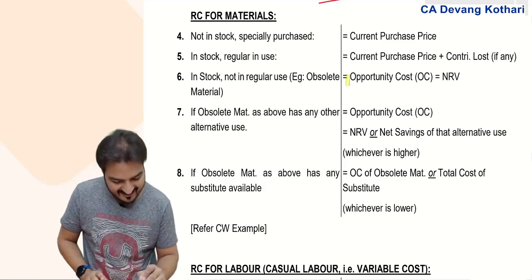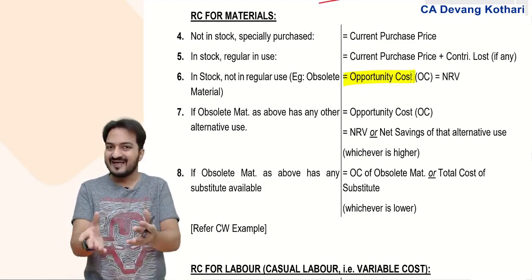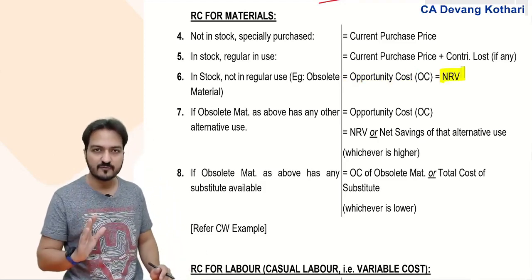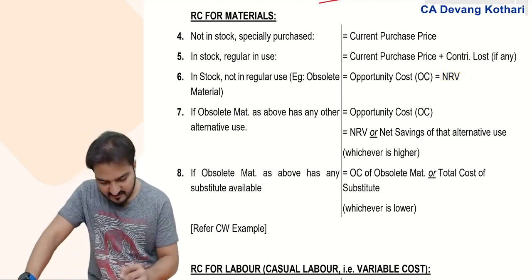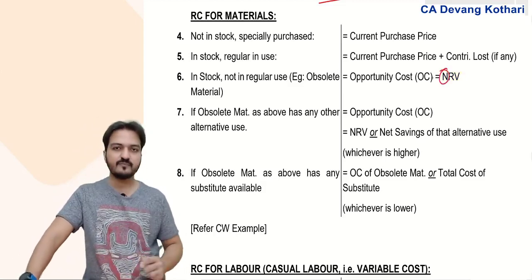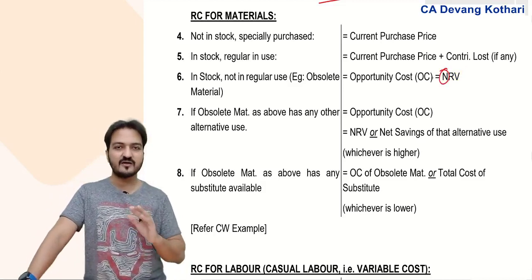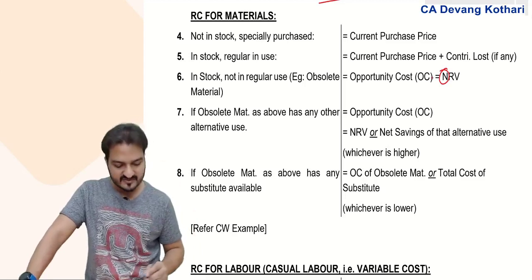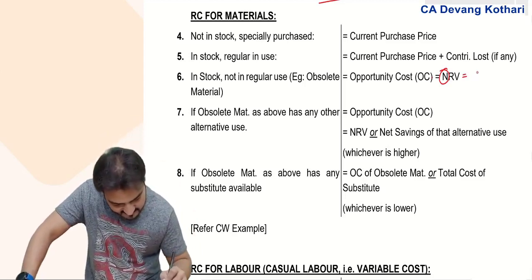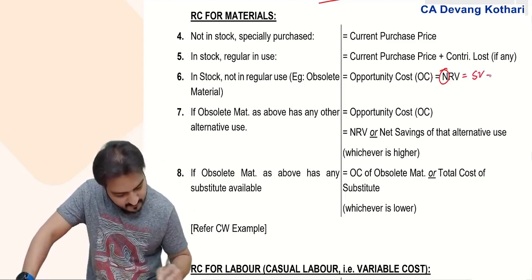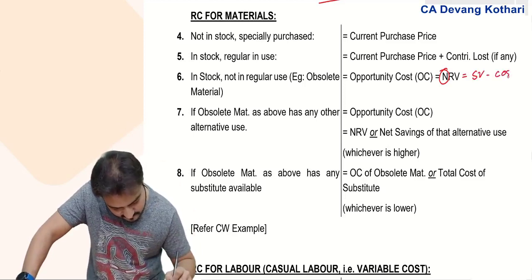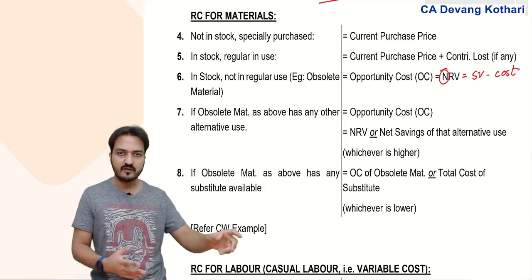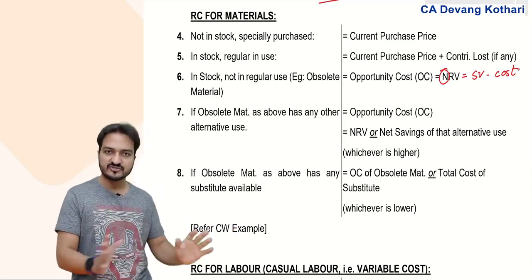That is why I call it opportunity cost, and the scrap value I call NRV, net realizable value. The word net indicates that if I incur any cost for earning that scrap value, then that cost has to be deducted. It is scrap value minus any cost incurred to get that scrap value, maybe the removal cost or disposal cost.